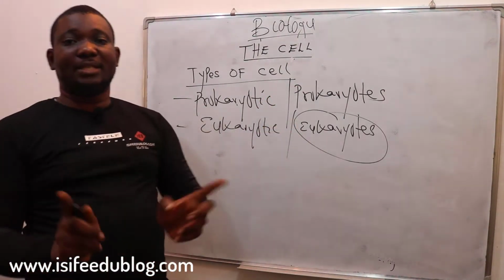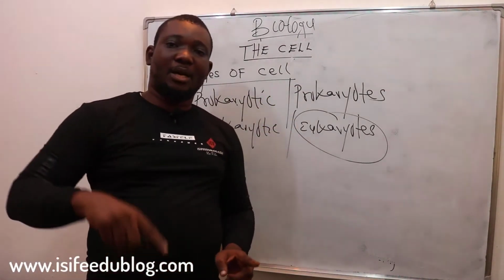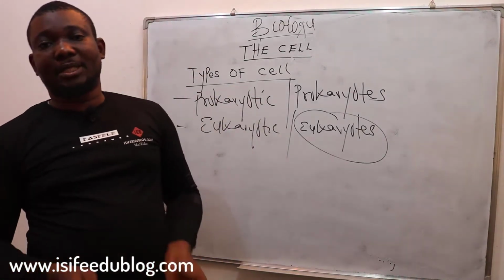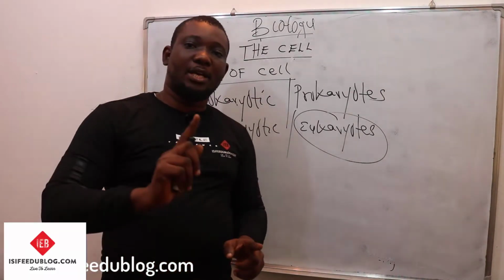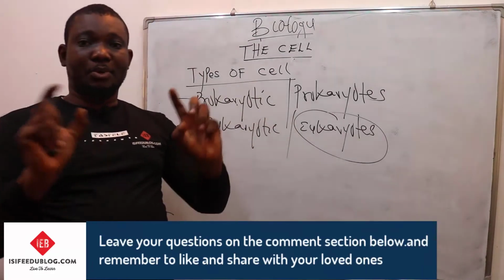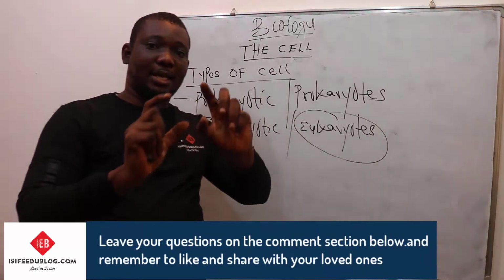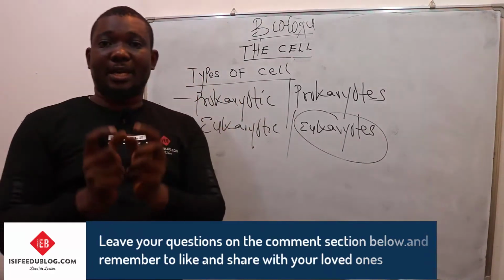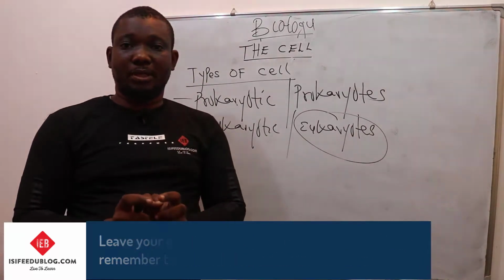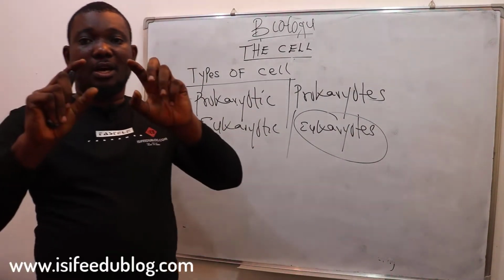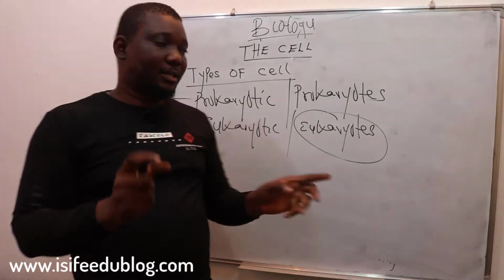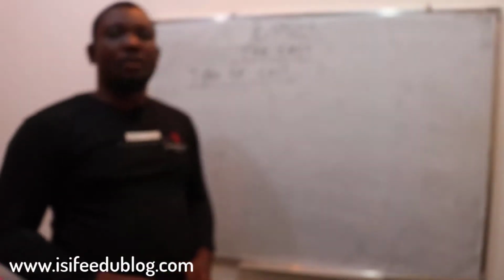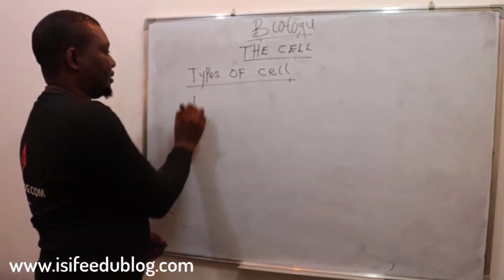So the cell of plant is eukaryotic, the cell of animal is also eukaryotic. But the cell of bacteria, the cell of Escherichia coli, all these single-celled organisms, they don't have an organized nucleus and nuclear membrane. So you refer to those organisms, those cells, as prokaryotes. And now, prokaryotic cell, I'll define it.